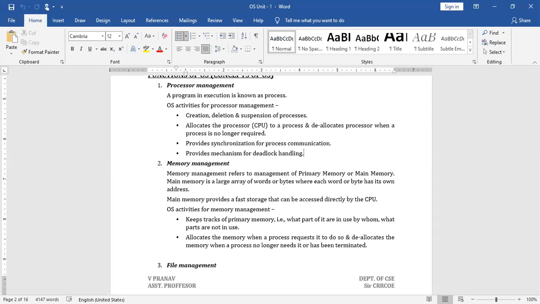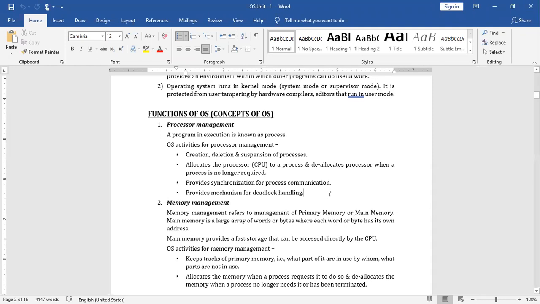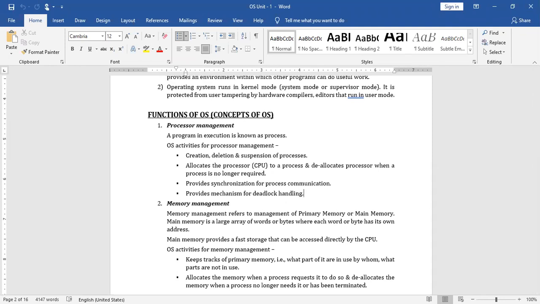Main memory provides faster storage that can be accessed directly by the CPU. As you are aware, there is a direct connectivity between the CPU and main memory, not with secondary storage, only primary memory. So whatever content is present in the main memory gets a chance of utilizing the services of the CPU.